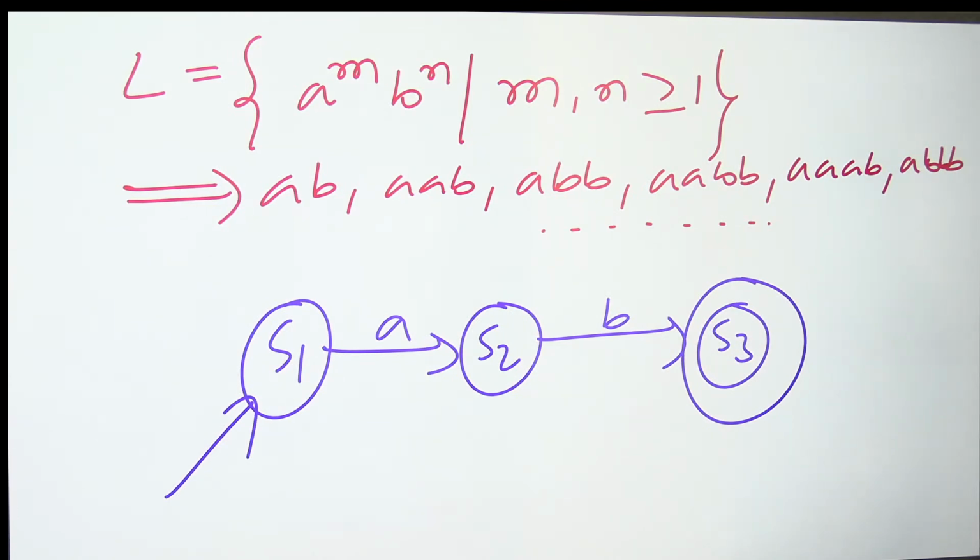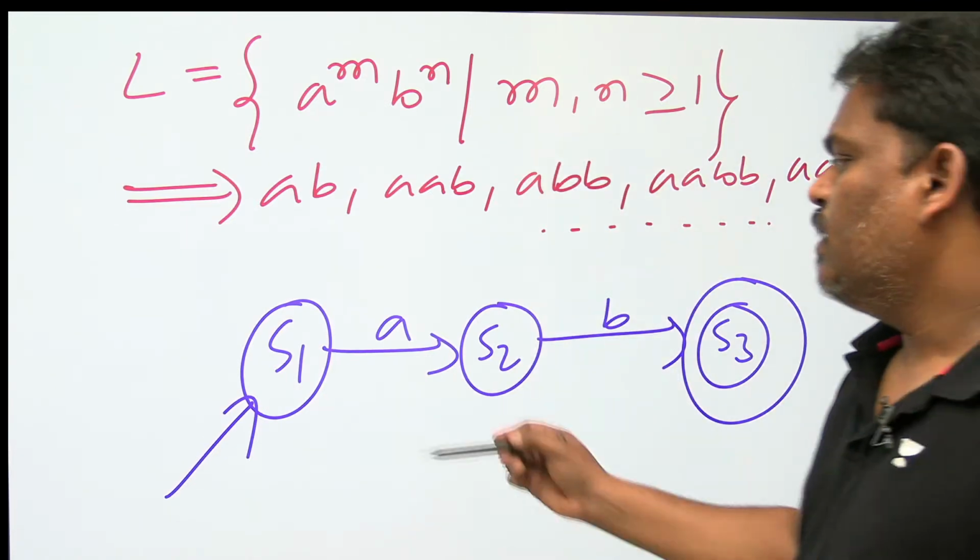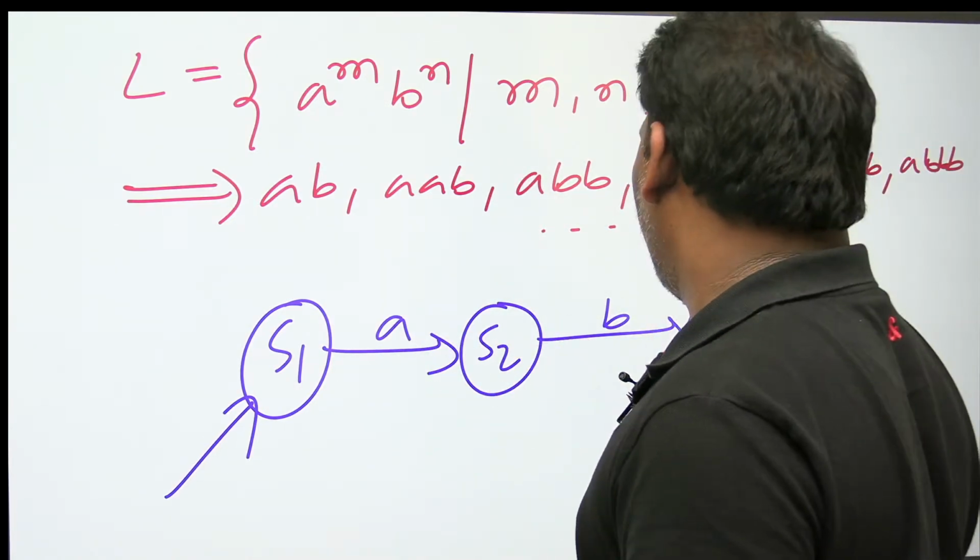On S1 state, the minimal string is AB. On S1 state, A came, go to S2. On S2 state, B came, go to S3. So AB is accepted. Next, single A followed by single B, I will go to final.